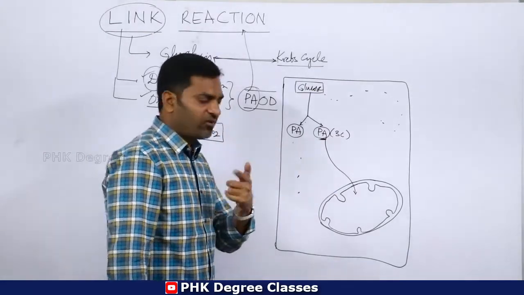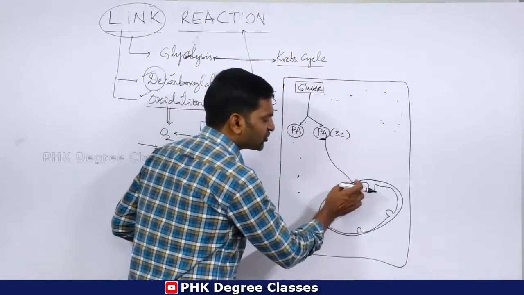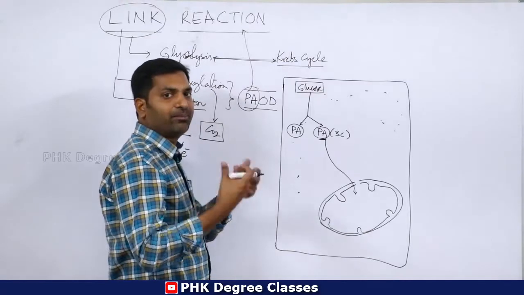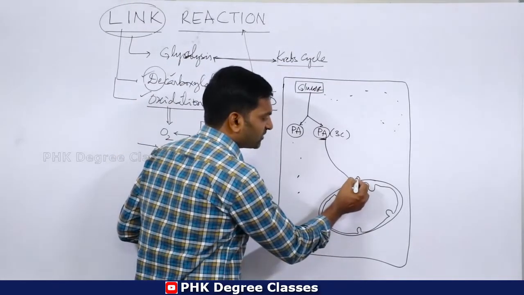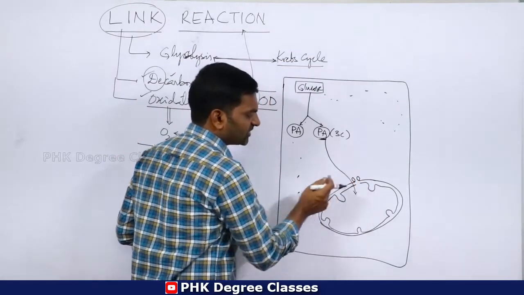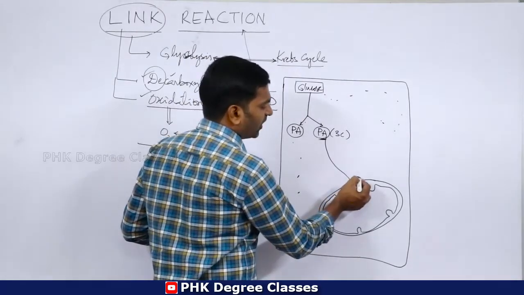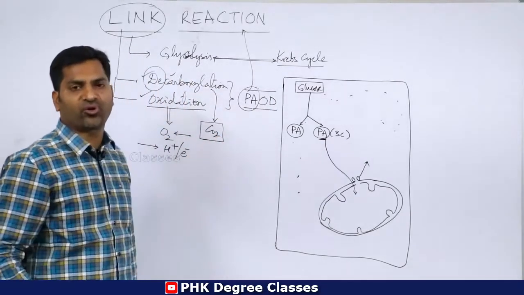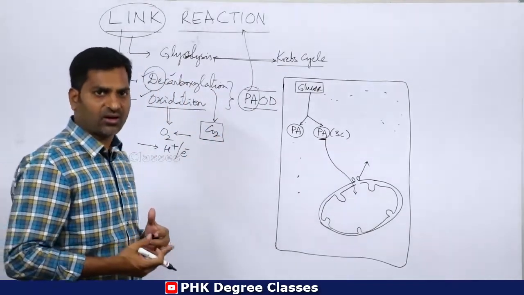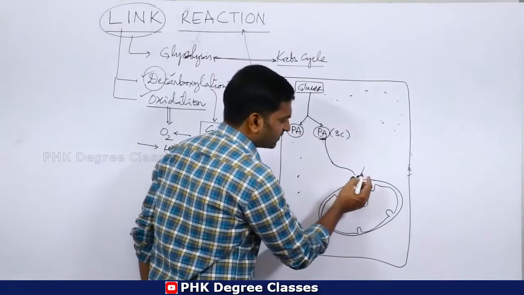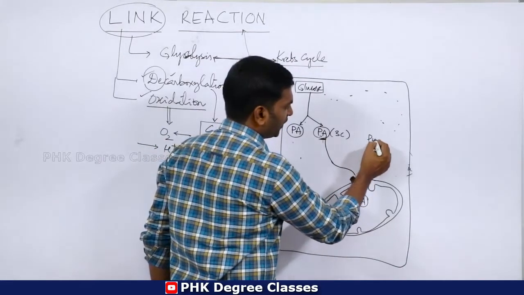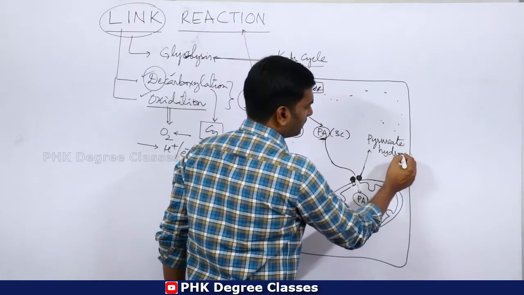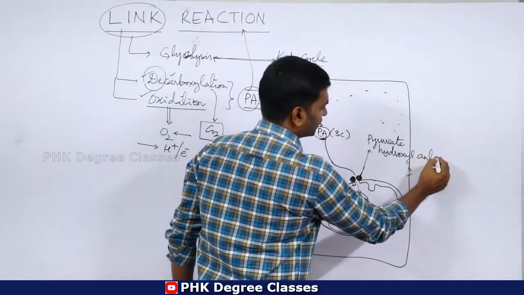Now there are some channels, some proteins, some carriers on the mitochondrial membrane. These are special types of proteins that act as carriers, called pyruvate hydroxyl antiporter.